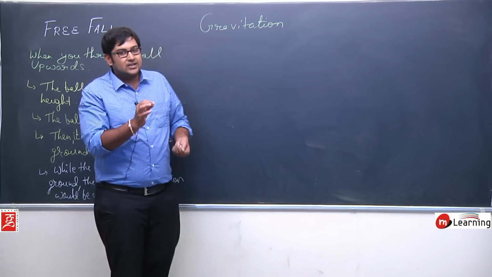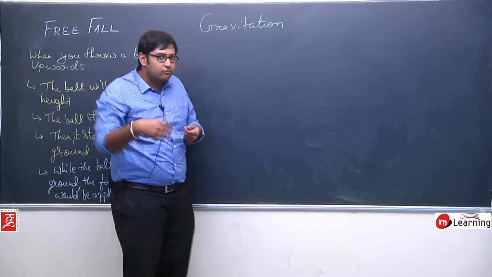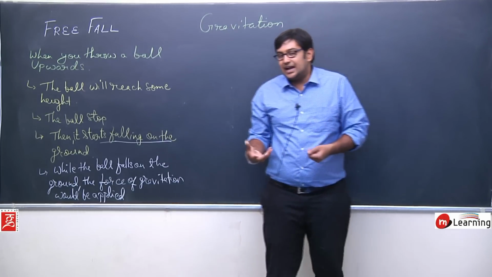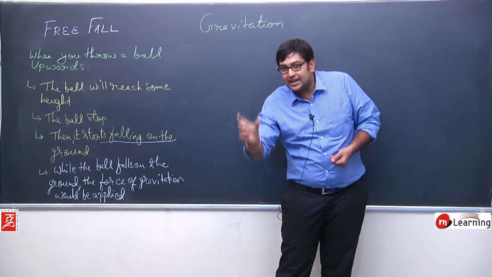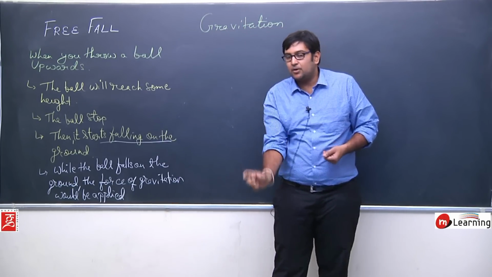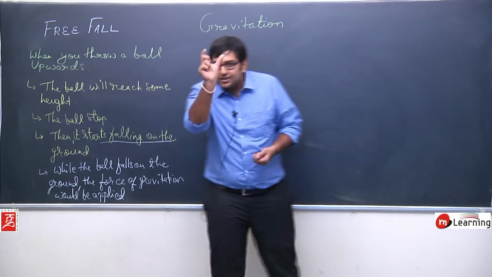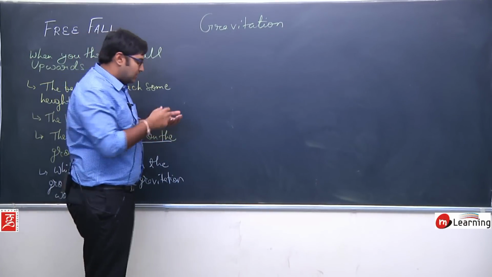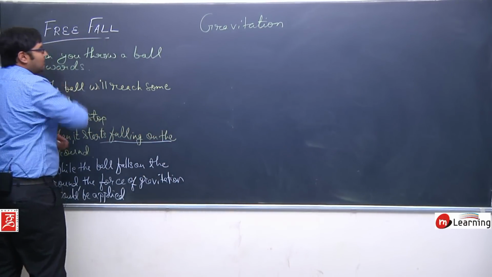So what we can see is, when the ball falls under the influence of gravitation, you will observe that the ball will fall in a straight line. The path of the ball would be a straight line. And from here comes the definition of free fall.